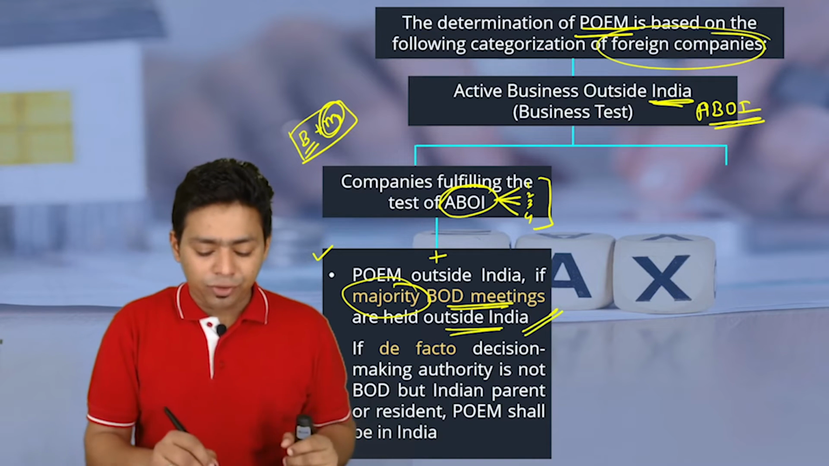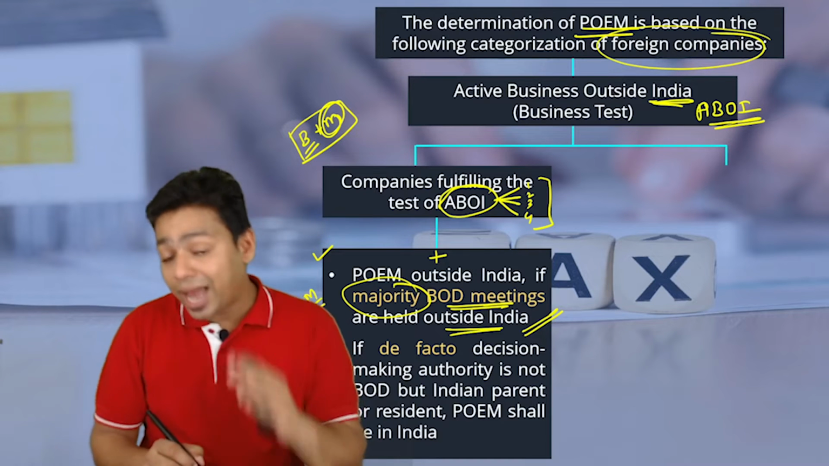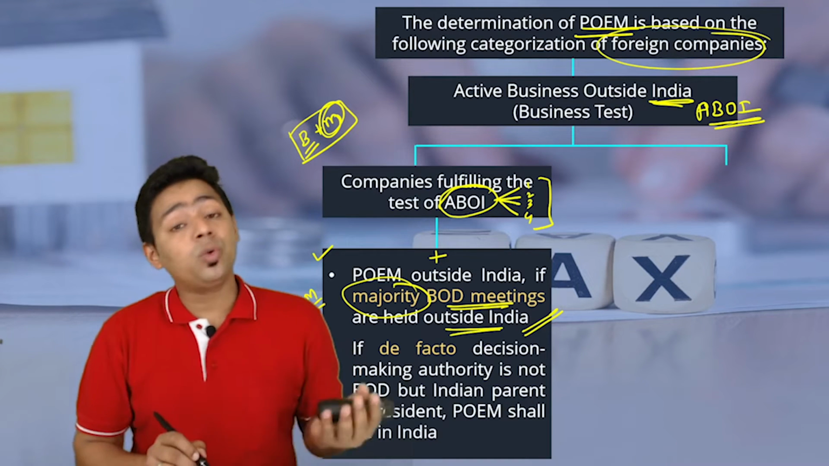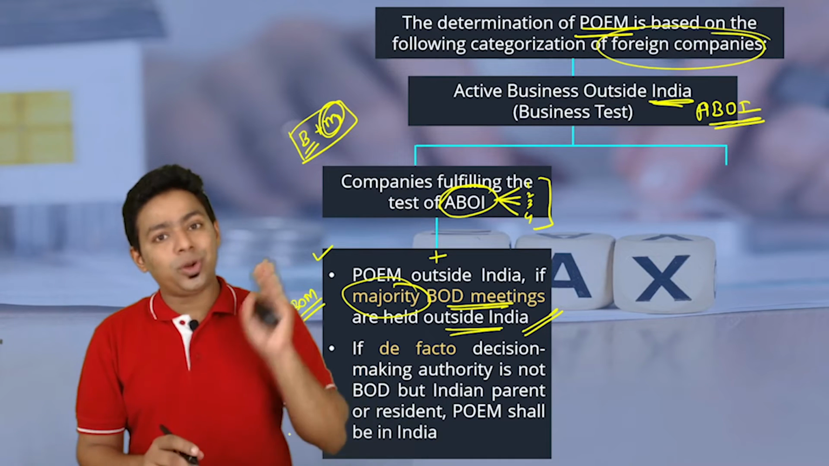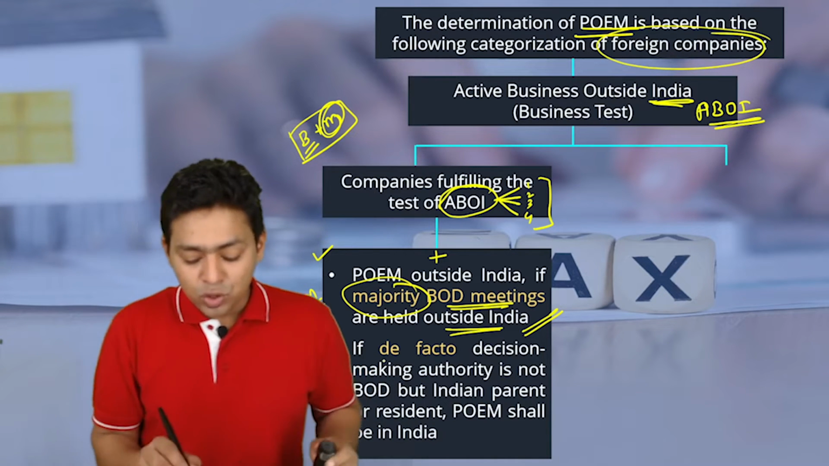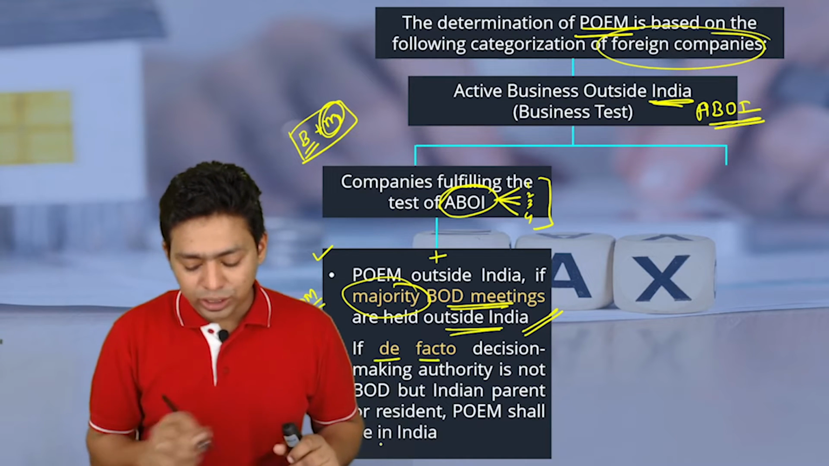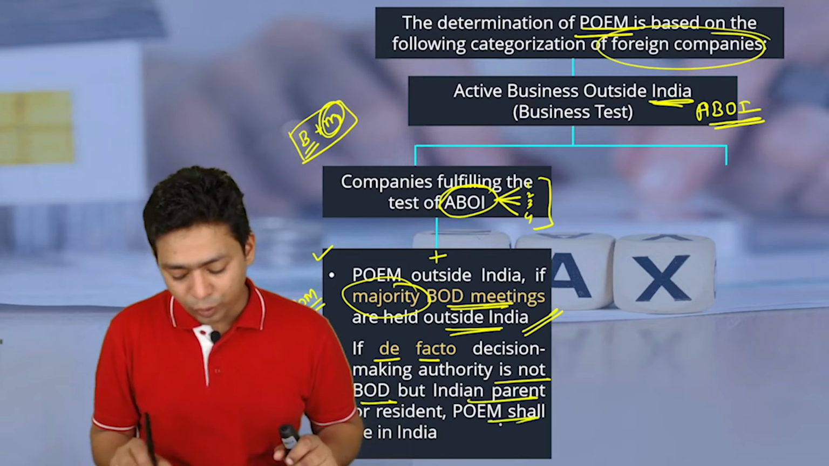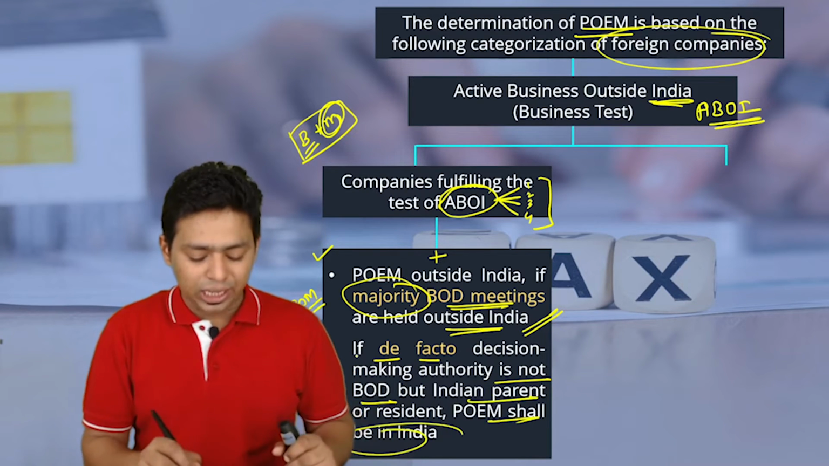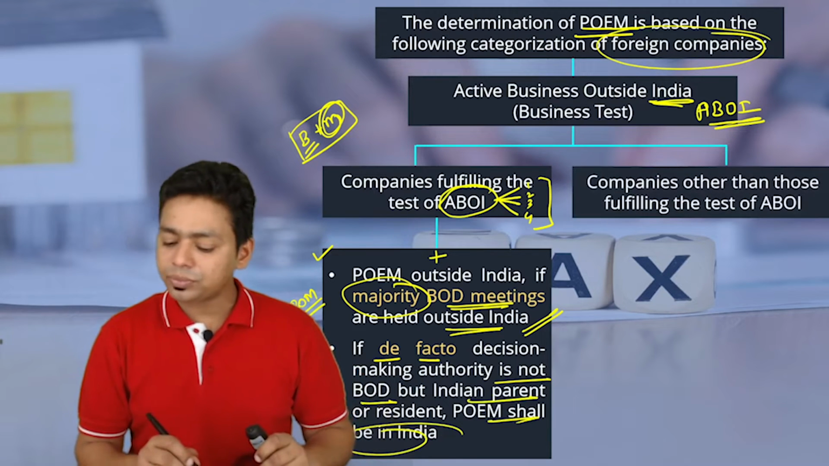What if they are saying board meetings have been held outside India, but in reality the person who is managing the company is not outside India? In reality, the person who is actually running the company is in India. So de facto, that means in fact, if the de facto decision making authority is not the BOD but the Indian parent or resident, then POEM shall be in India. Obviously, if in substance the decisions were taken in India, we will call it an Indian company.